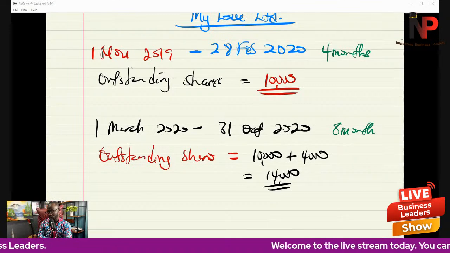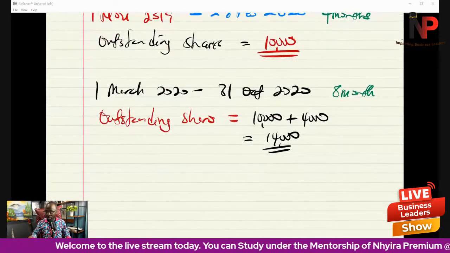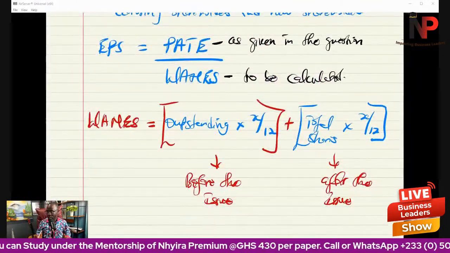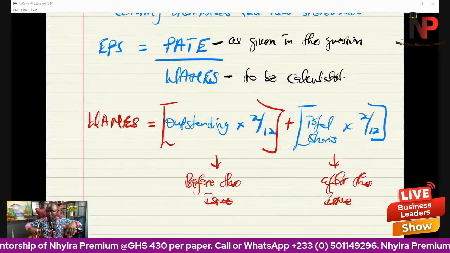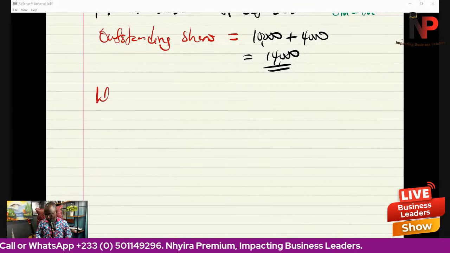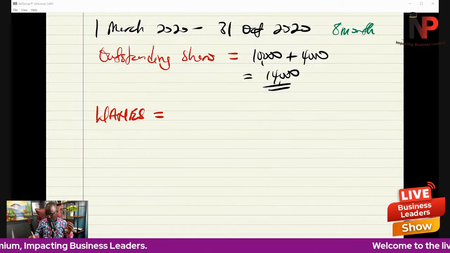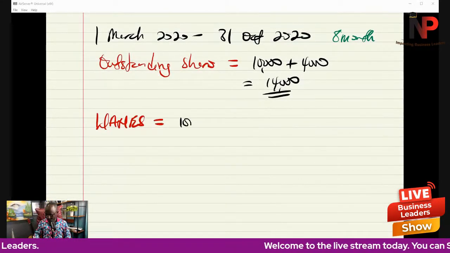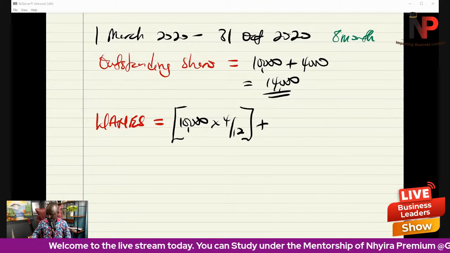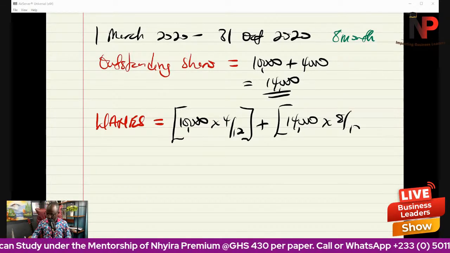That's very, very important. Now, how then do we calculate the weighted average number of equity shares? Remember, when you're calculating the weighted average number of equity shares, you take the outstanding shares times the number of periods. So let's go. Our weighted average number of equity shares, and I'm going to tell you a story in a moment, so stay with me, will be the first part, 10,000 times 4/12, plus the second scenario, 14,000 times 8/12.